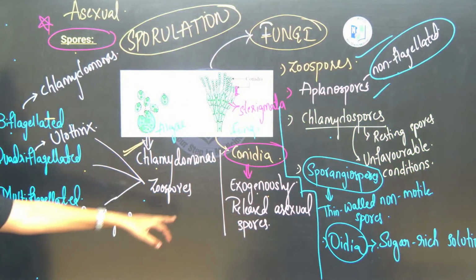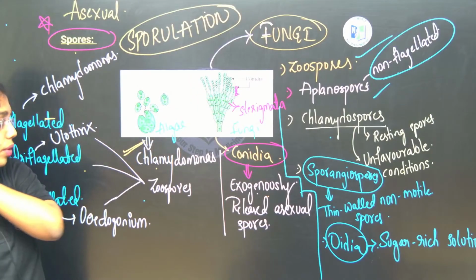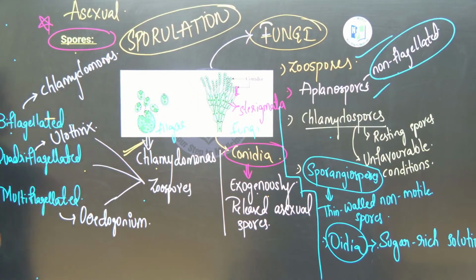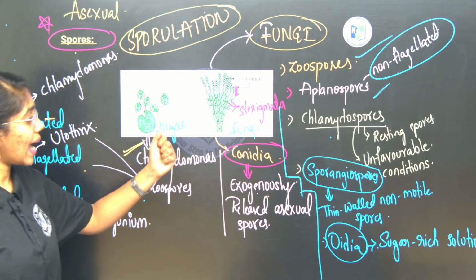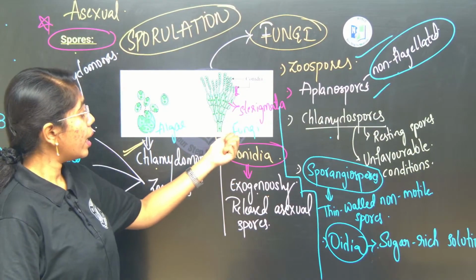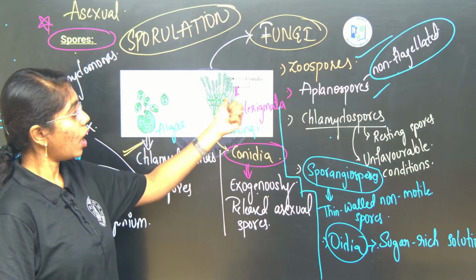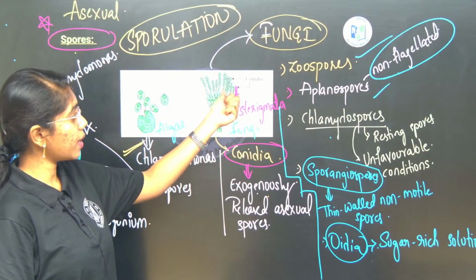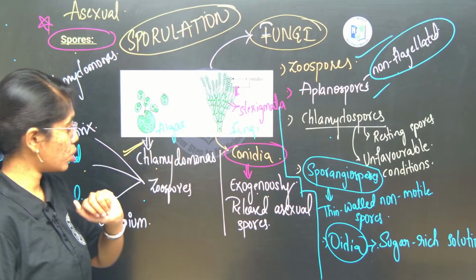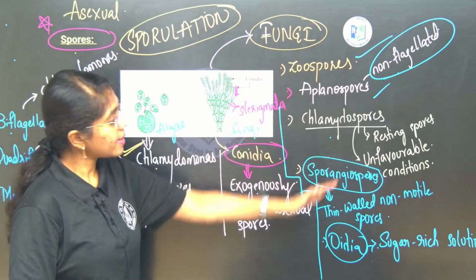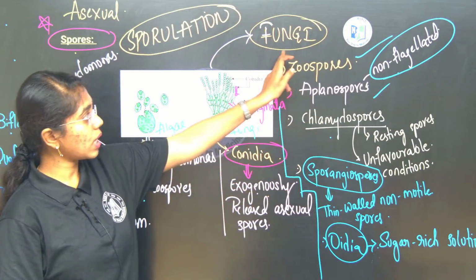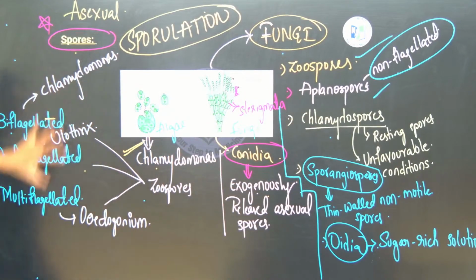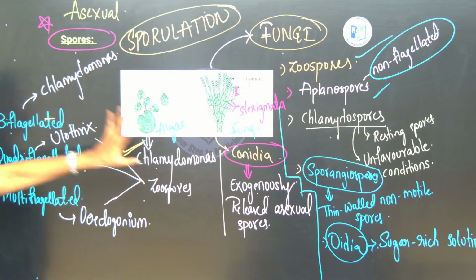And conidia, the best example is seen in Rhizopus, Ascomycetes and Penicillium, wherein from the sterigmata over the fungal mycelium, conidia are released exogenously. So these are all the asexual spores released from fungi, and these are the different types of zoospores released from algae.